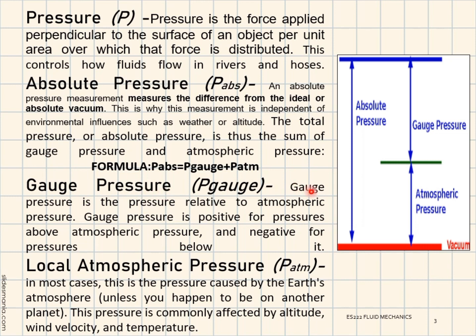Gauge pressure. Gauge pressure is the pressure relative to atmospheric pressure. Gauge pressure is positive for pressures above the atmospheric pressure and negative for pressures below it. Local atmospheric pressure. In most cases, this is the pressure caused by the Earth's atmosphere, unless you happen to be on another planet. This pressure is commonly affected by altitude, wind velocity, and temperature.